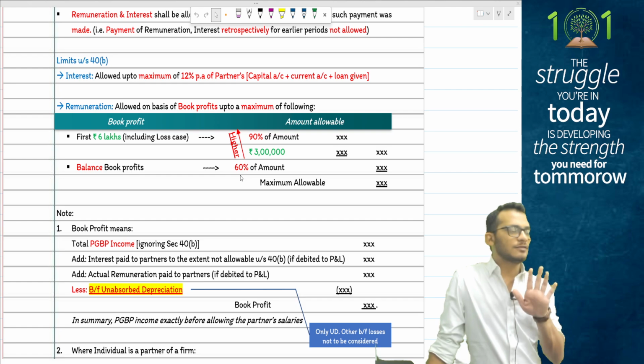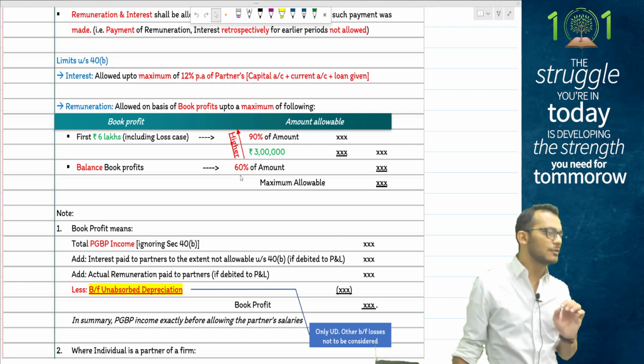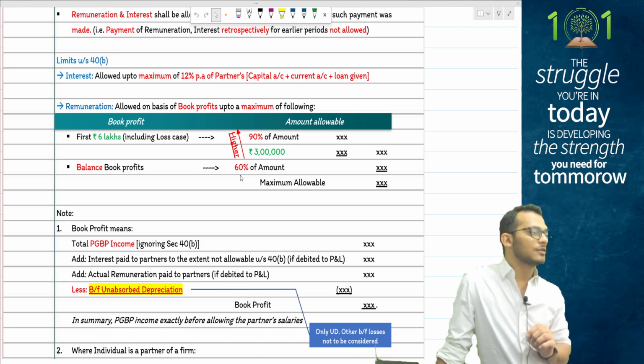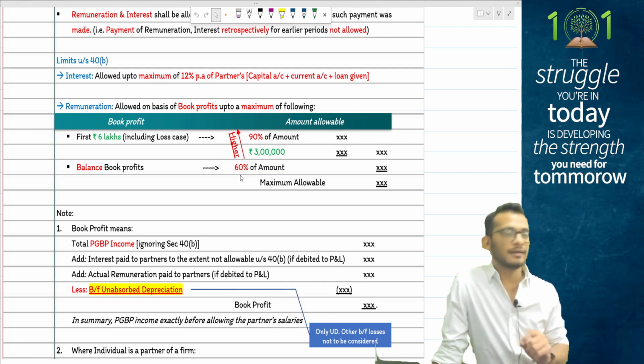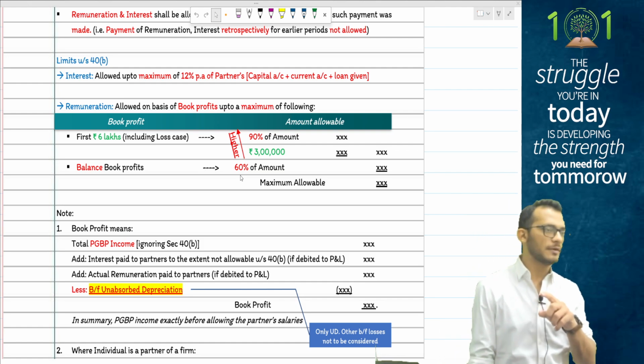Once you compute a book profit, people, income tax says do one thing. For the first 6 lakh rupees of book profits, you can pay a salary of 90% of the book profits or 3 lakh rupees, whichever is higher. Here it is higher, people. So it is 90% of the book profits or 3 lakh rupees, whichever is higher.